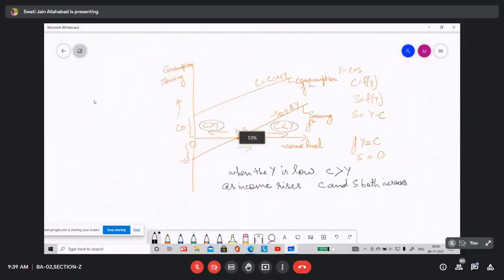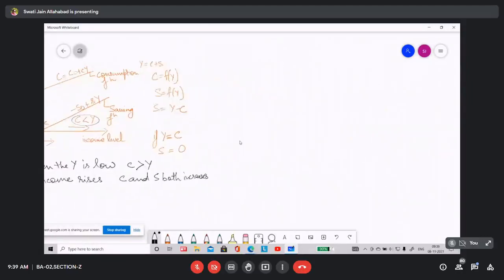Now in this diagram, suppose we want to find out the equilibrium level. So what we'll do, we'll use a 45-degree line.